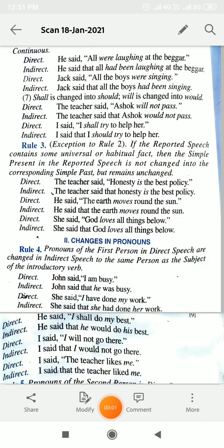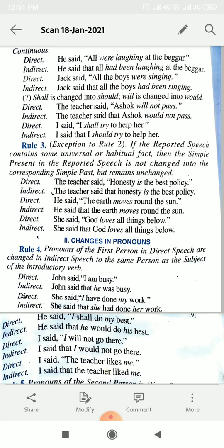Hello children, let us continue with the chapter direct and indirect speech. In the last lecture I had explained to you the changes in the tenses of the verb, from present to past or from past to past. Now let us continue and see rule number 3.